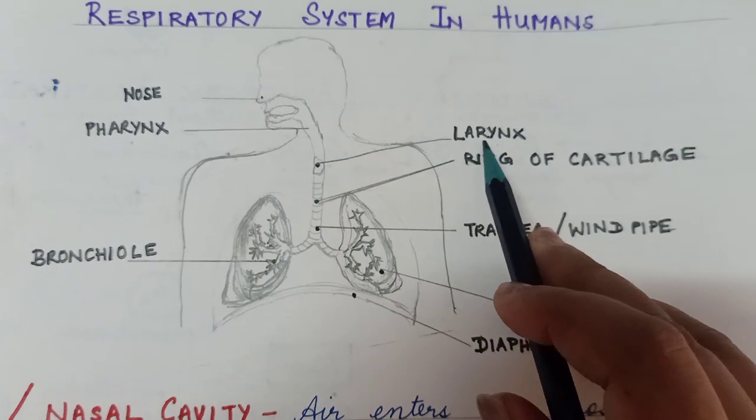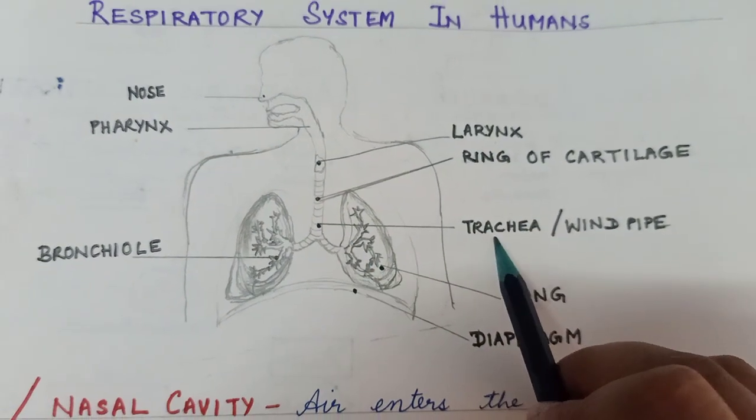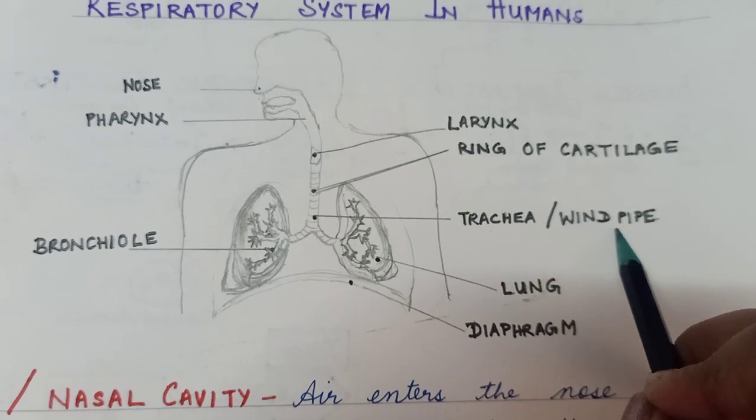Now children, after the larynx comes the trachea or the windpipe. Now we see its function.